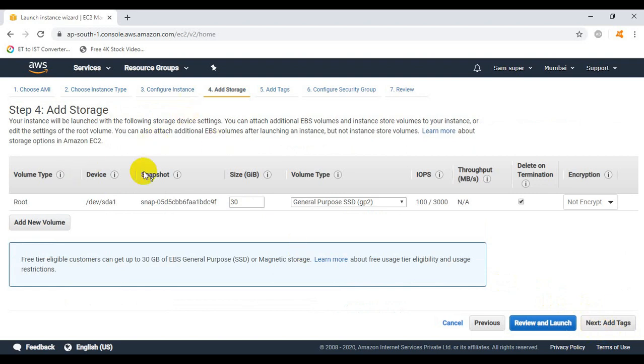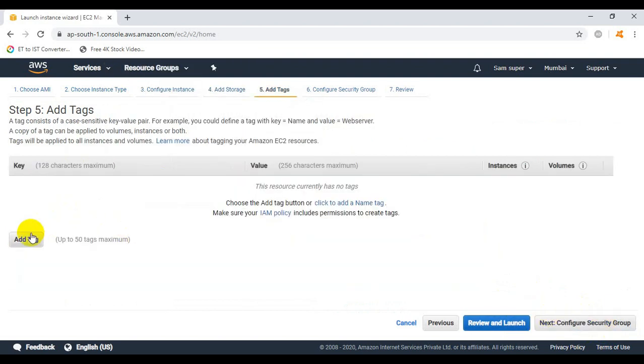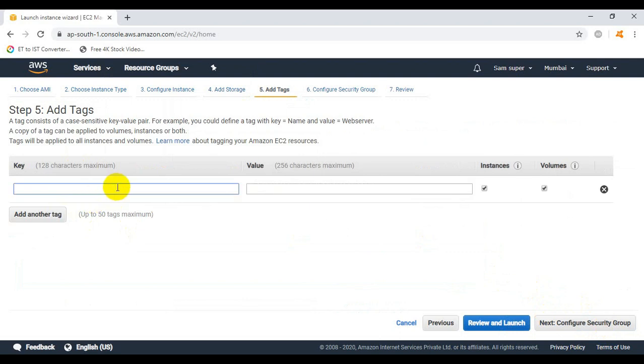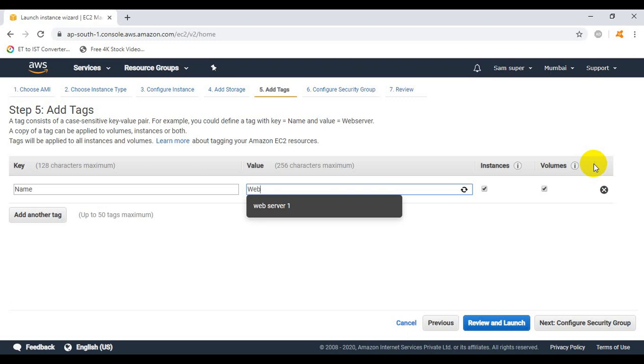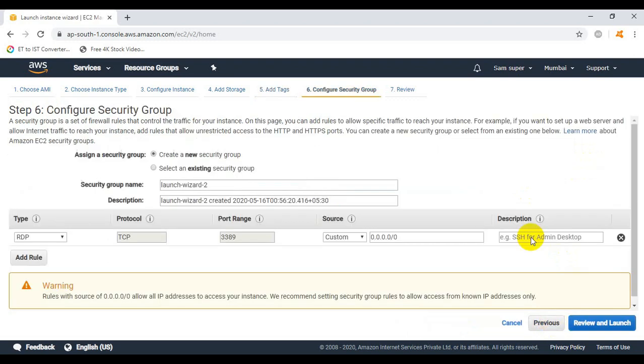We will not modify anything in the storage, step number 4. Now click on next. Here under the key type Name, under the value type web server 2, web server 2. Now click on next.